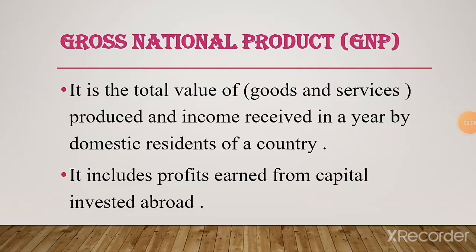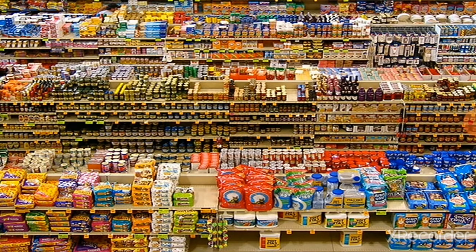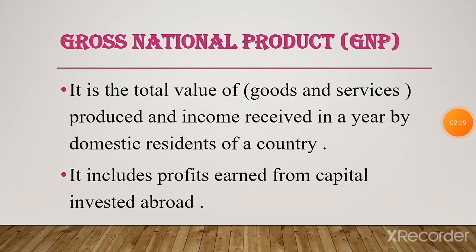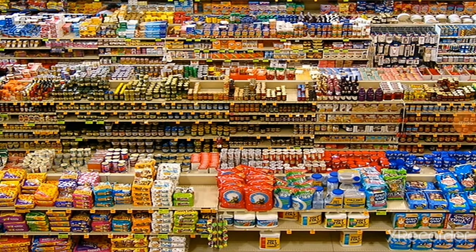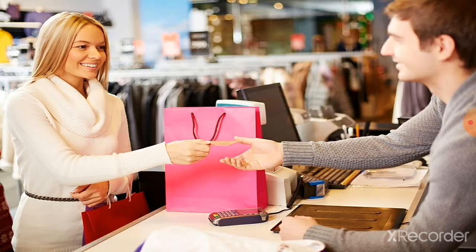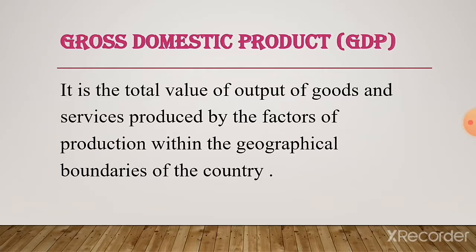First, gross national product. It is called GNP. It is the total value of goods and services produced and income received in a year by domestic residents of a country. It includes profits earned from capital invested abroad. So GNP is the total value of products produced and income which is earned by the produced product by that country.